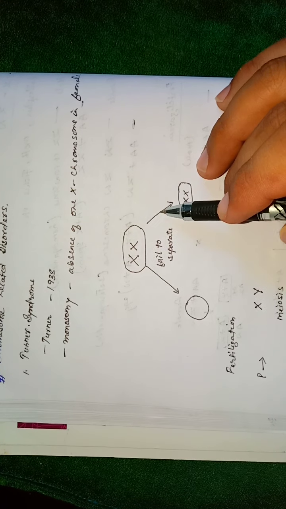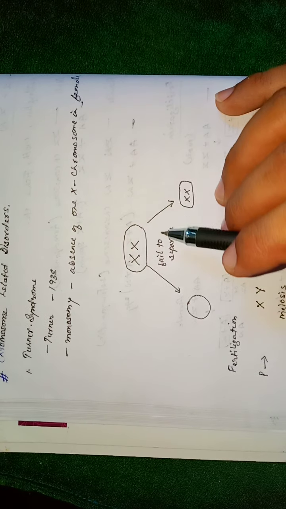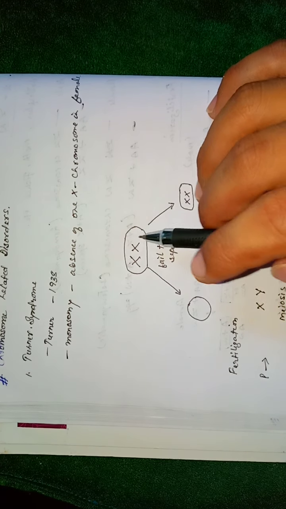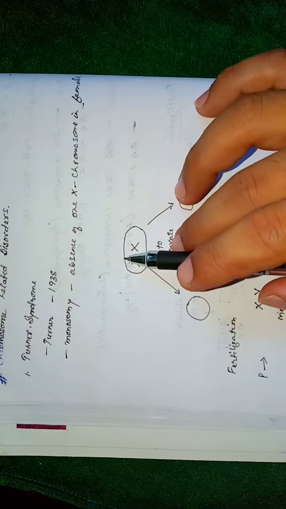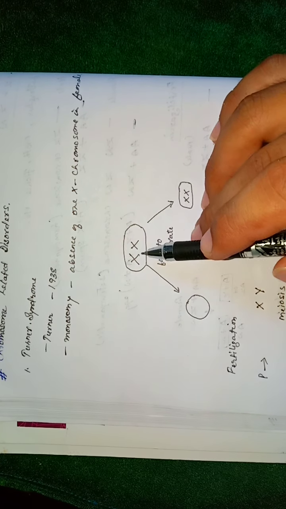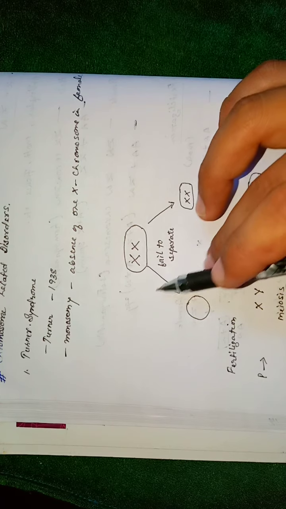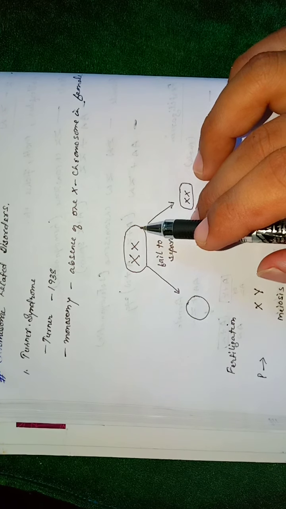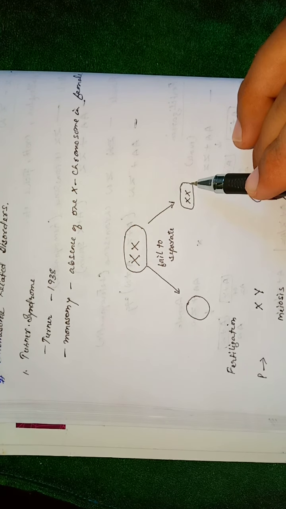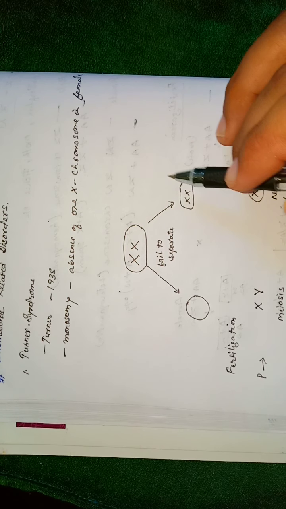But due to non-disjunction, the meiosis failed to separate the sex chromosomes, and hence this female produces one egg without any sex chromosome and one egg with both XX chromosomes.